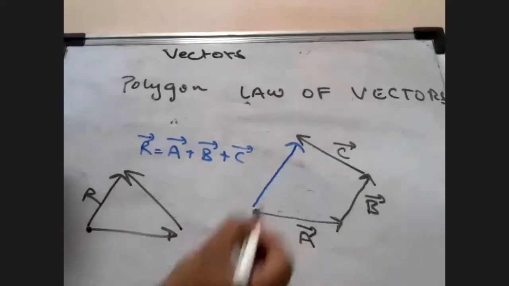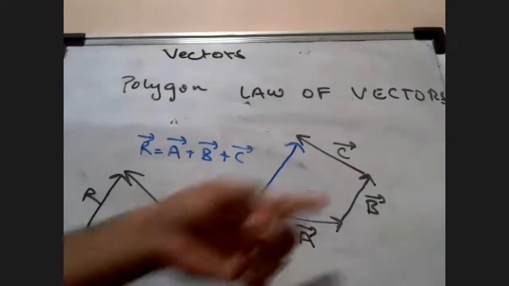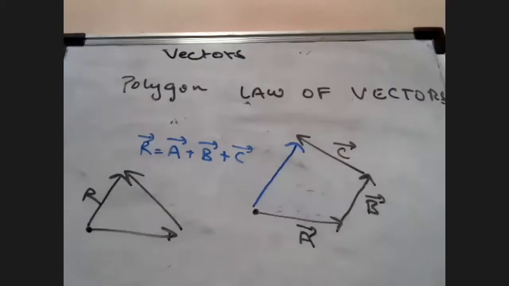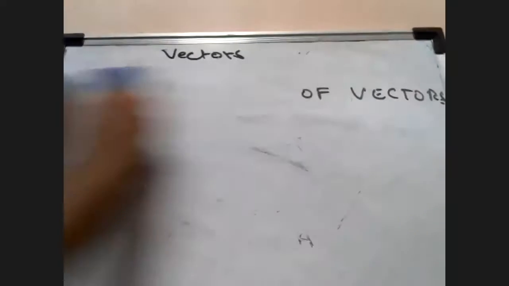If it was a polygon, you can do this. If it has more vectors, you understood the concept now. Tail of the first vector, head of the last vector. Okay. Now, suppose I say, students, that I want to,